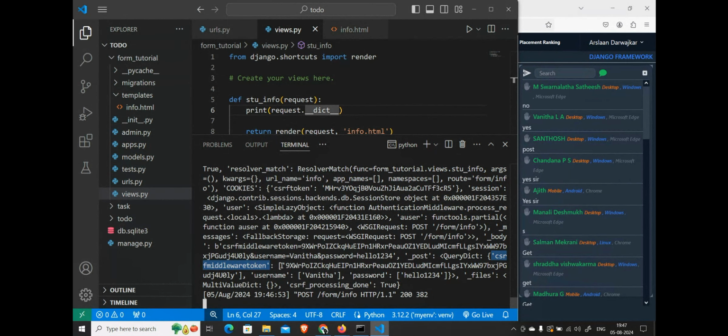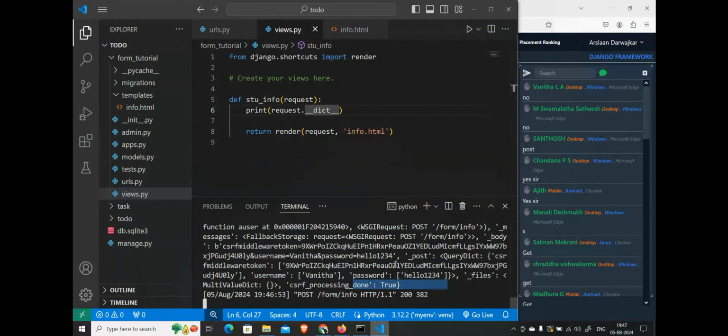This long token we didn't get, right? But here is our data: username Vanita and password hello1234, whatever I passed there.